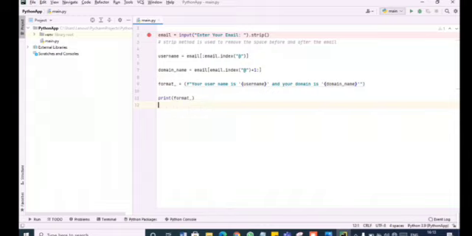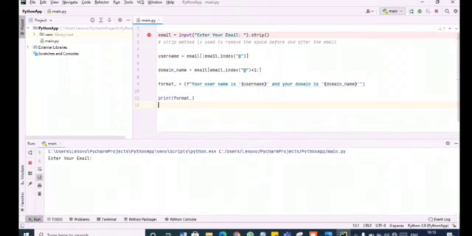Here we have used the strip method, which is used to remove the space before and after the email. Now let's run our program. So here it asks us to enter our email, so let's enter it.